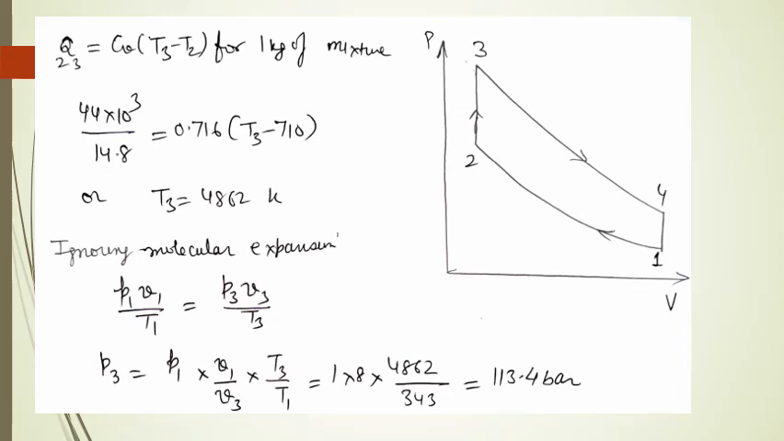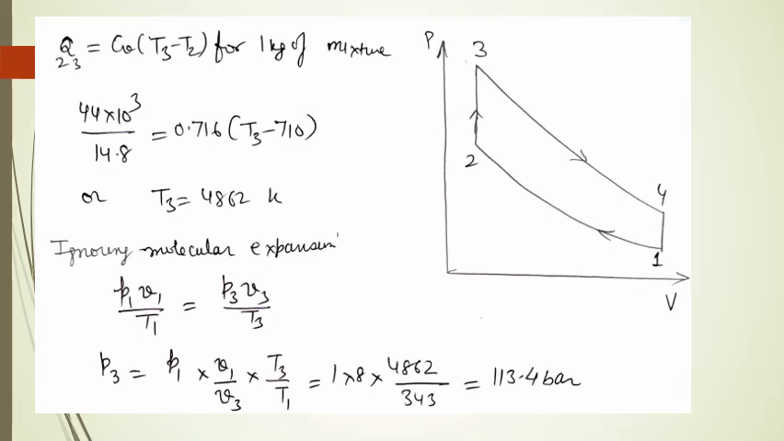Now per unit charge or per unit mixture, we have 44,000 divided by 14.8 kilojoule per kg of the heat generated. So 44,000 divided by 14.8 is equal to 0.716 into T3 minus 710 that we have put. So this will give me the value of T3 is equal to 4862 Kelvin.